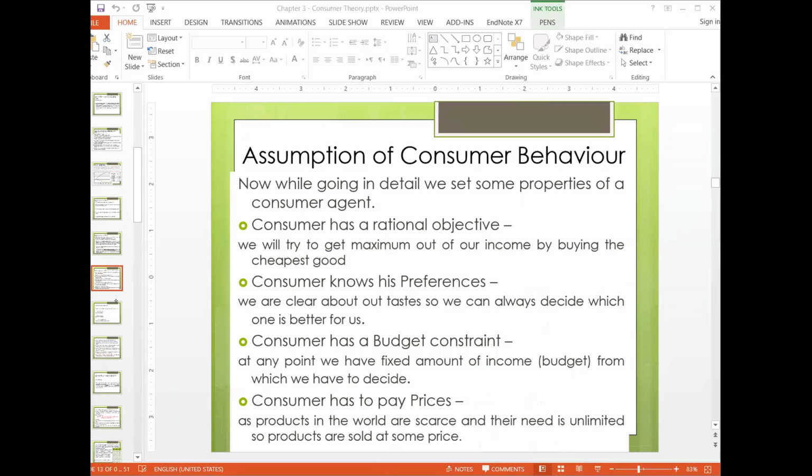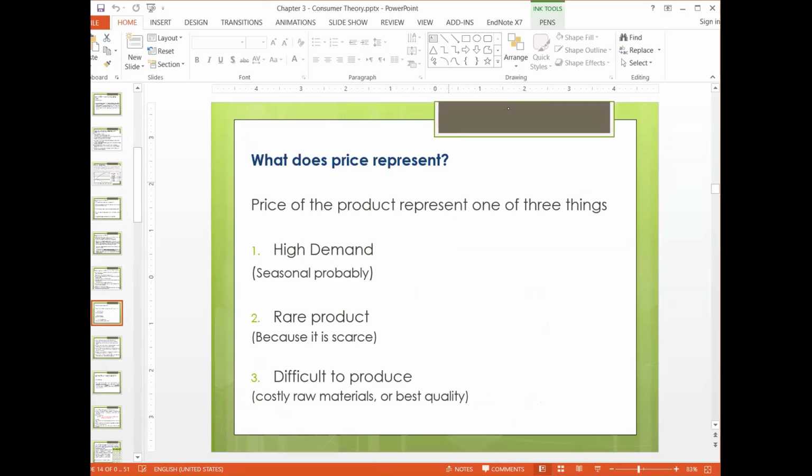Next point. This point talks about what it means if there is a price on the product. So let me rephrase it. What does a high price represent?